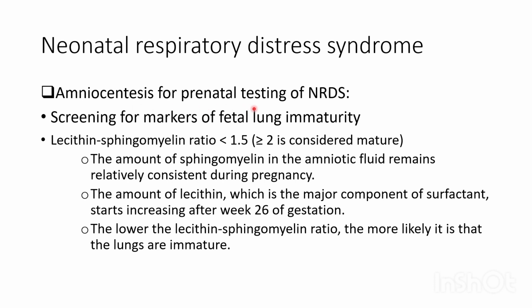Amniocentesis for prenatal testing of neonatal respiratory distress syndrome. Amniocentesis is used to screen for markers of fetal lung immaturity. A lecithin to sphingomyelin ratio less than 1.5 is immature; greater than 2 is considered mature. The amount of sphingomyelin in the amniotic fluid remains relatively consistent during pregnancy. The amount of lecithin, which is the major component of surfactant, starts increasing after week 26 of gestation. The lower the lecithin sphingomyelin ratio, the more likely it is that the lungs are immature.